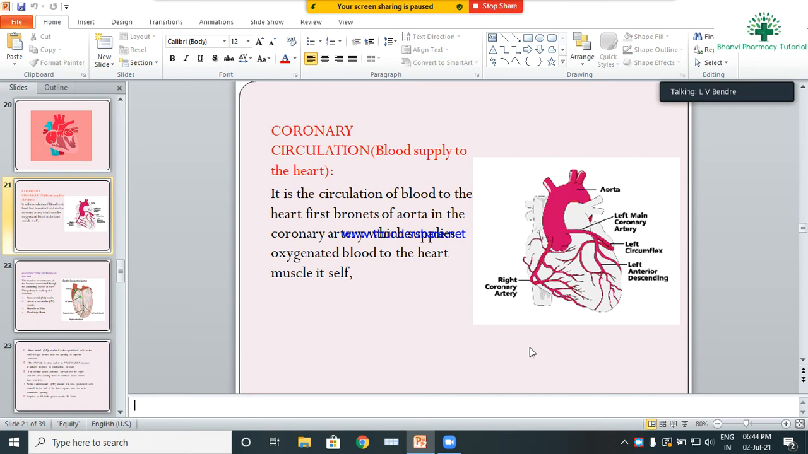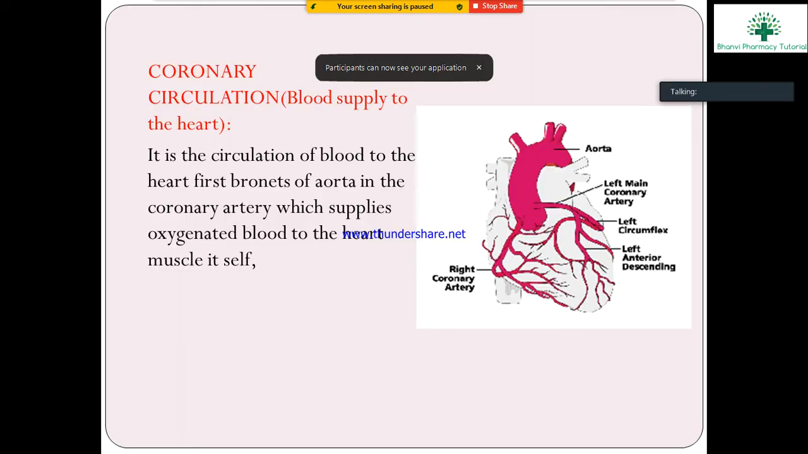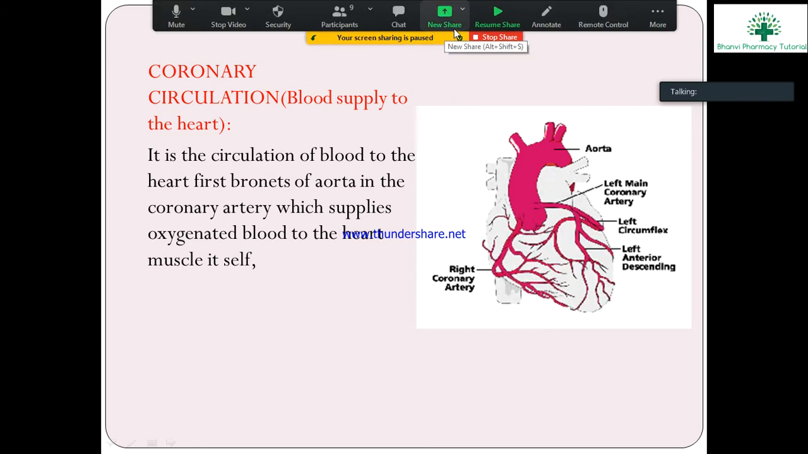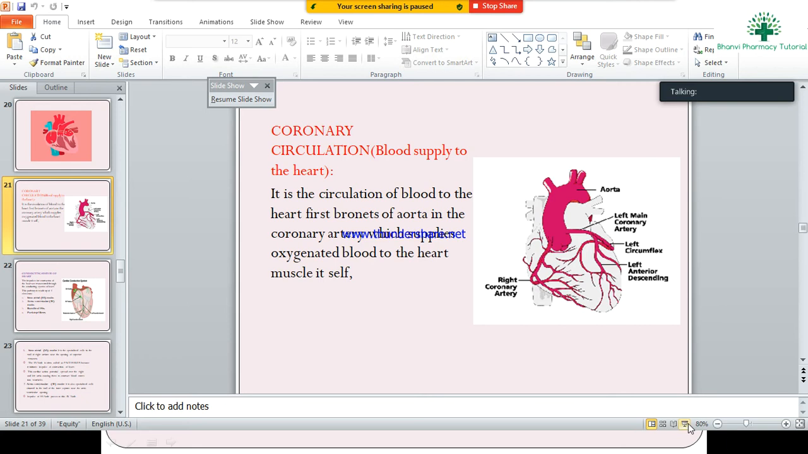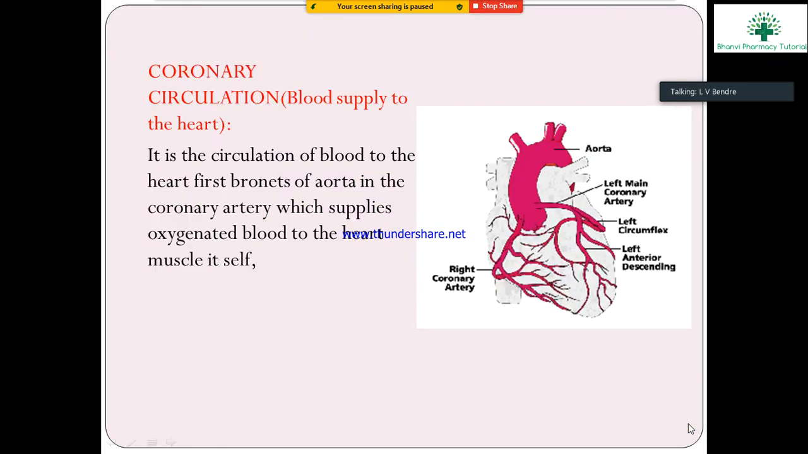Okay, in yesterday's class we completed the previous topic. Next, we will go for the coronary circulation. What is coronary circulation? Okay, the coronary circulation.